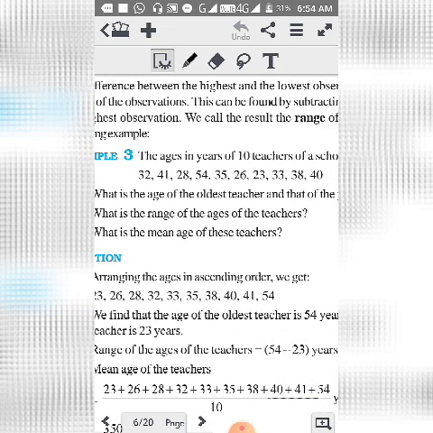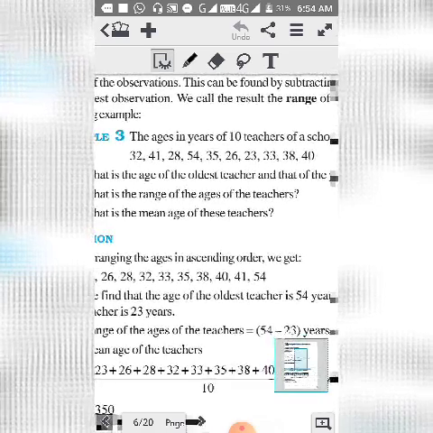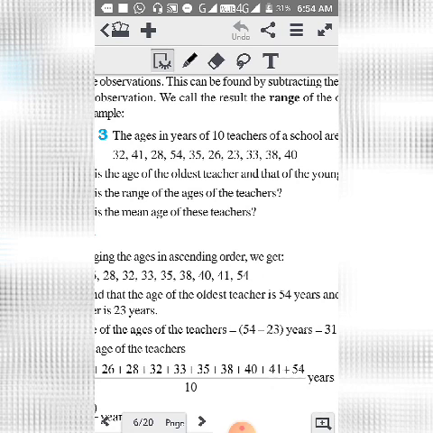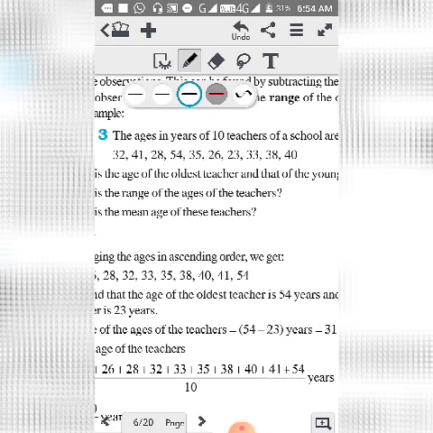What is the range of age? The range of age of the teachers will be found using the age of the youngest teacher. The youngest teacher in this case is 23 years old, and the range will be between 23 and the highest. The youngest teacher is 23 years old and the oldest teacher is 54 years old.